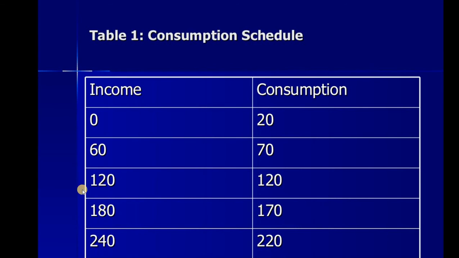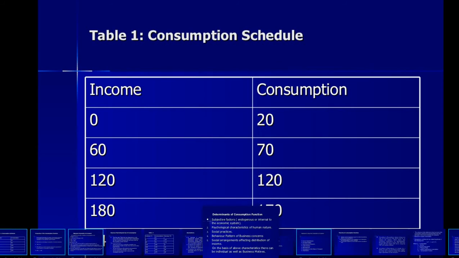Then here income is 120, and consumption equals income. Here we can understand that income is increasing. When income became 180, consumption also increased, to 170. When income increases, automatically consumption also increases. When income became 240, consumption is 220 and the consumer saved 20 rupees. This is the consumption function.